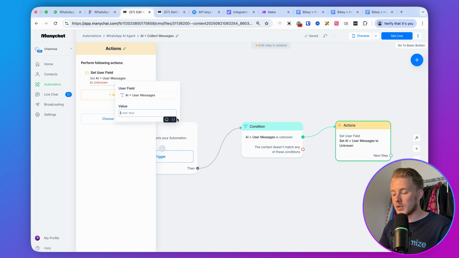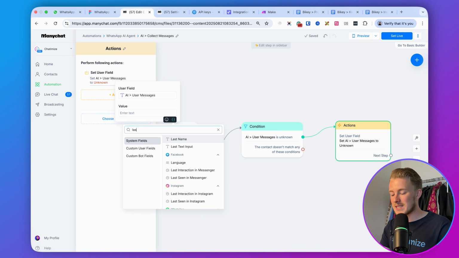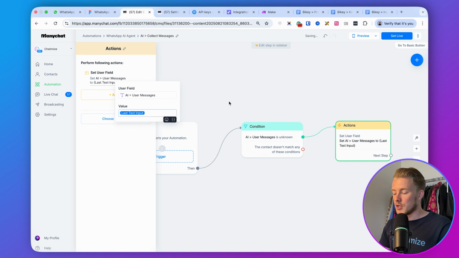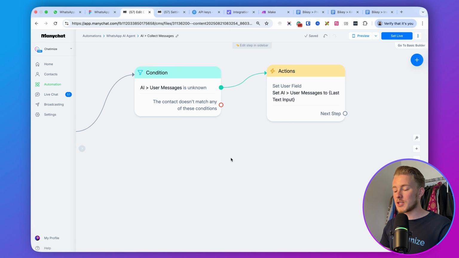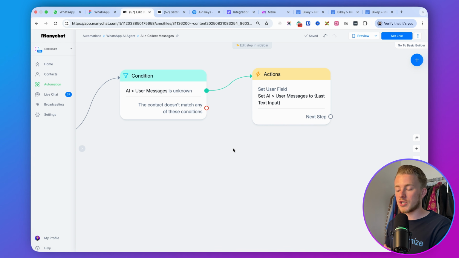And what we want to do is we want to set it to the last text input, right? So each time someone sends us a message, Manychat stores this in the last text input. So then we just want to set the AI user messages to the last text input. That's basically what we want to do, right? Then this basically happens the first time anyone sends you a message.